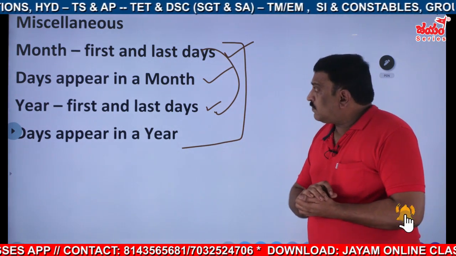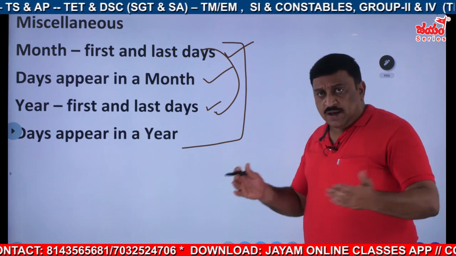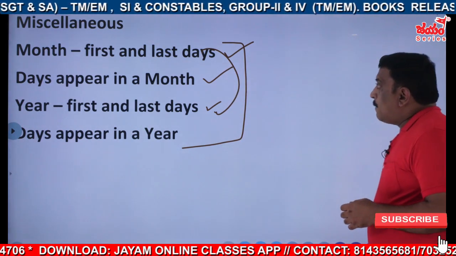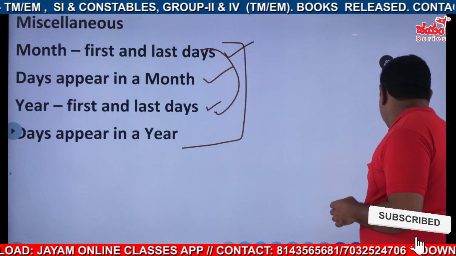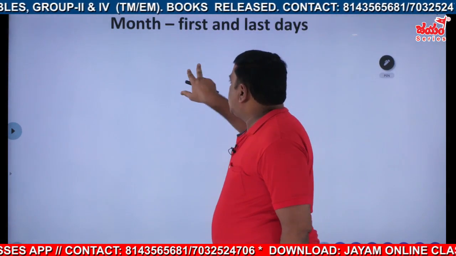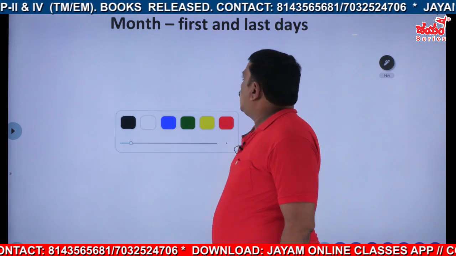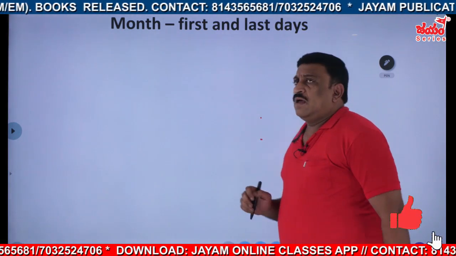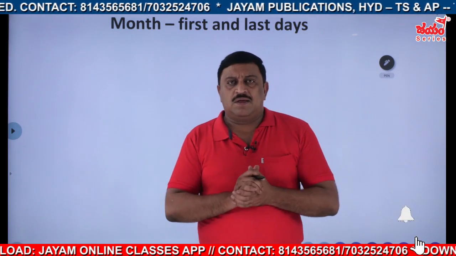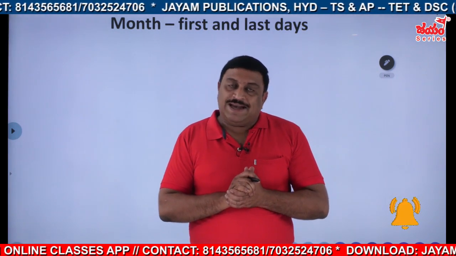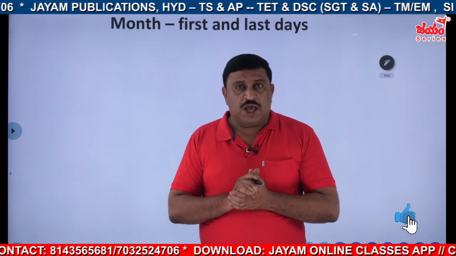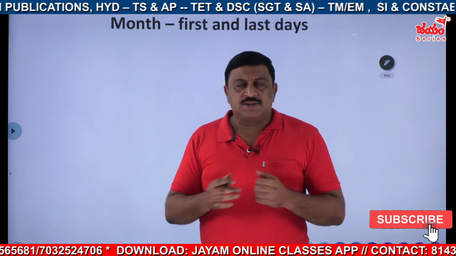Okay, let us discuss that now. The first one is month, the first and last days. I think you have observed in a month, any weekday comes how many times minimum?